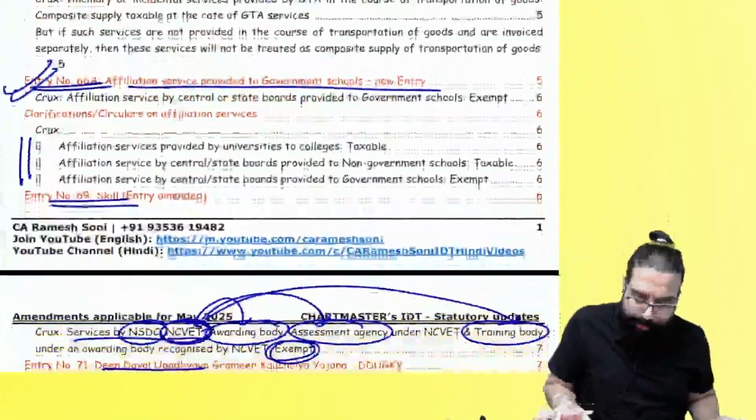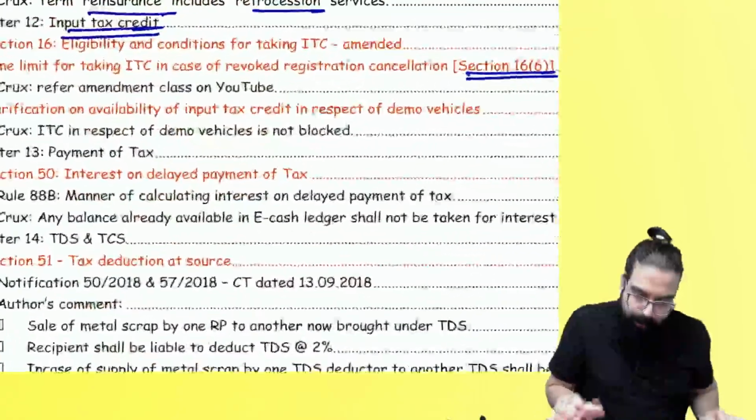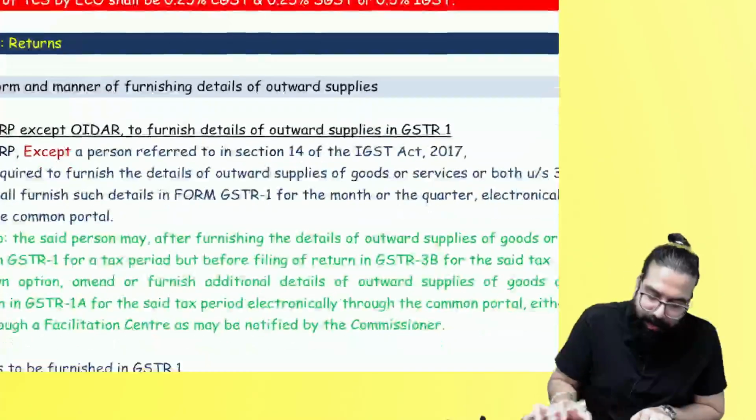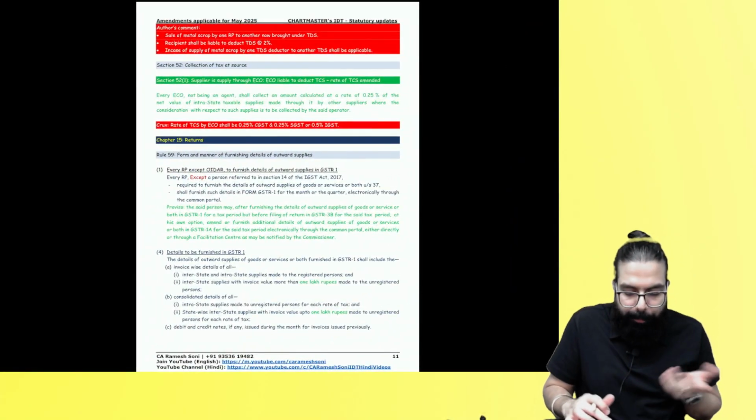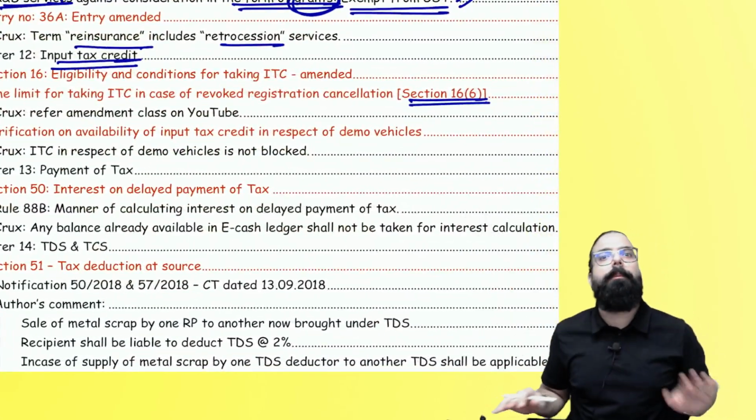The next point says, sir, clarification on demo vehicle. What is a demo vehicle? Supposing I am a supplier of motor vehicles and I told the company that I want a demo vehicle. The company gave me a demo vehicle.